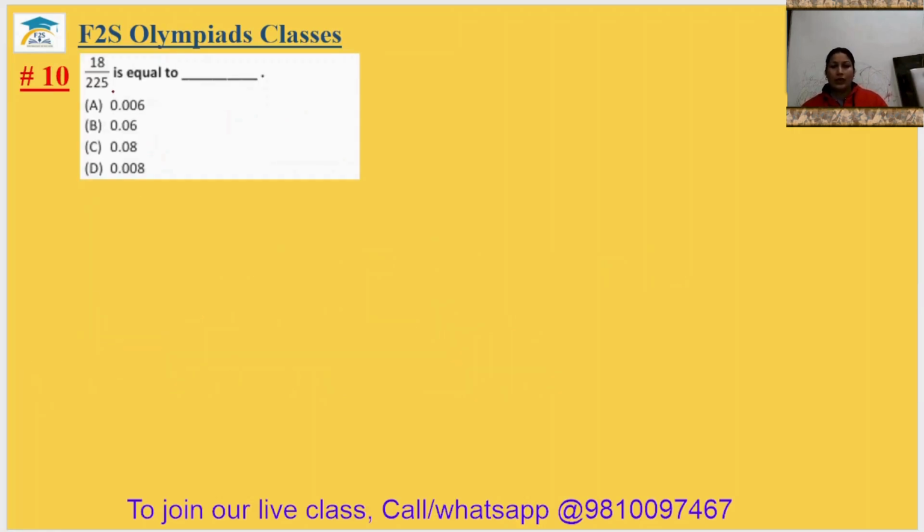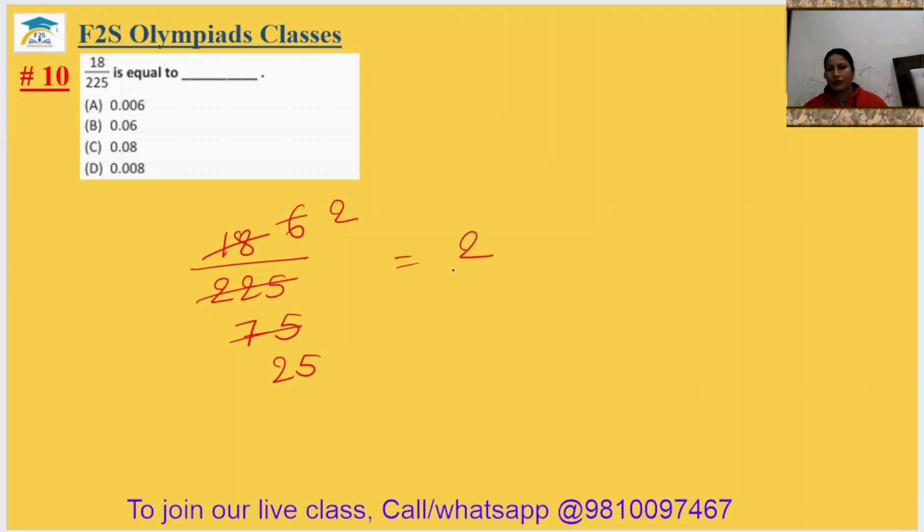Question number 10. 18 by 225 is equal to. We have to reduce it first, or you can directly divide. So it is better to reduce it. Dividing by 9, we get 2 by 25. When you divide 2 by 25, you will get 0.08. It is in option C. So the 10th answer will be option C.